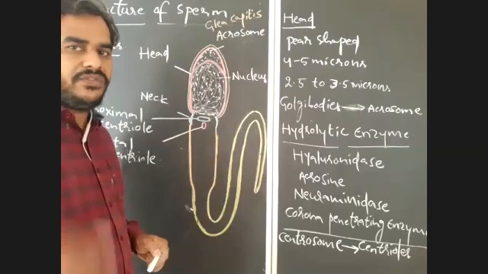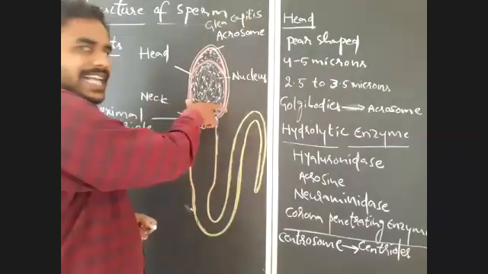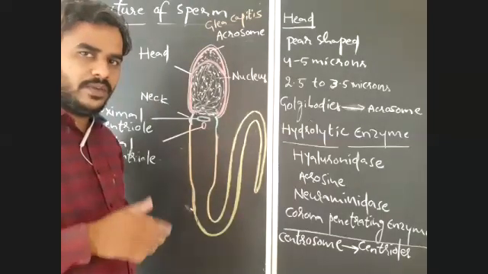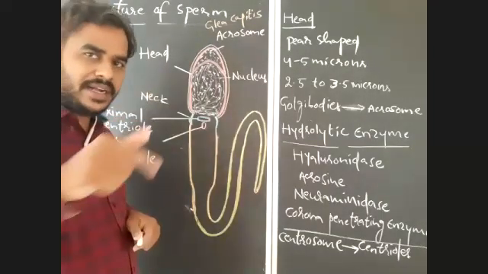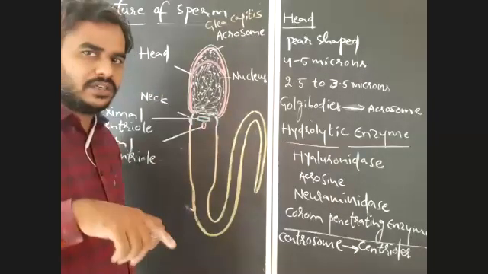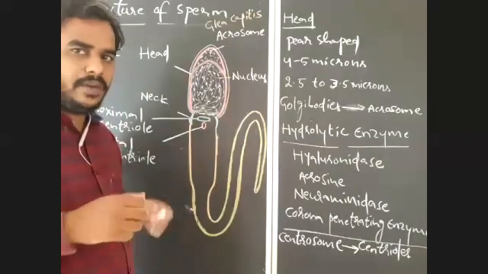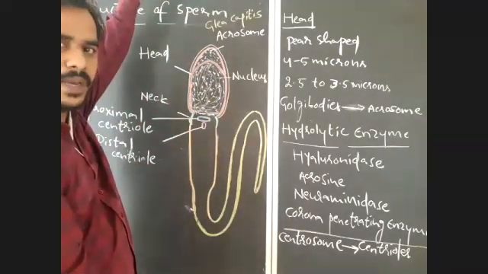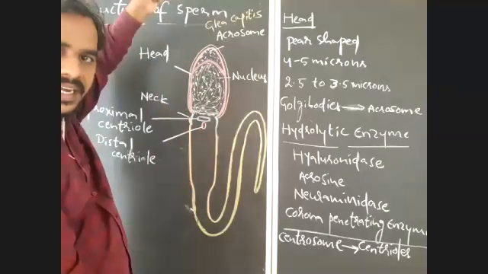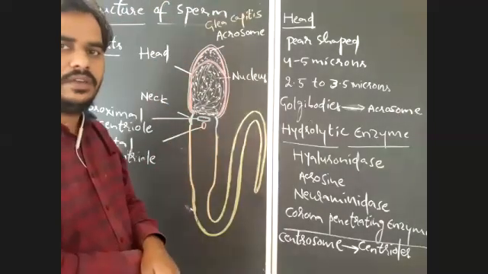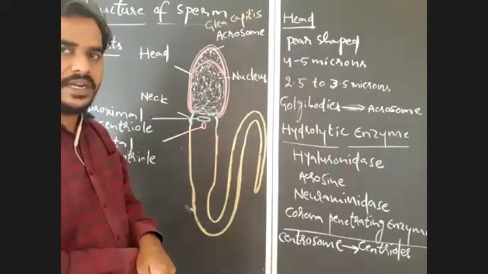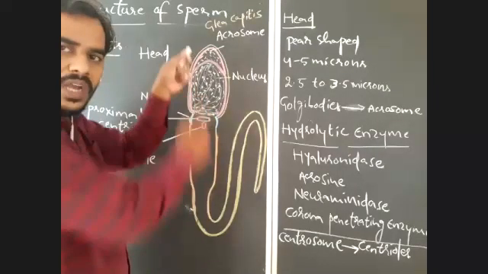So first, the plasma membrane elongates and occupies the head region. Before that, actually spermatid is a spherical cell. That spherical structure is modified into a cylindrical or elongated sperm. How does it take place? By the condensation of cytoplasm. The cytoplasm present in the spermatid will condense. That will convert the spherical spermatid into a long or cylindrical sperm.